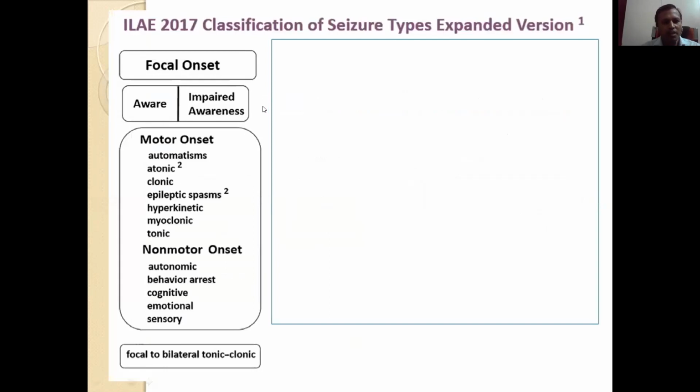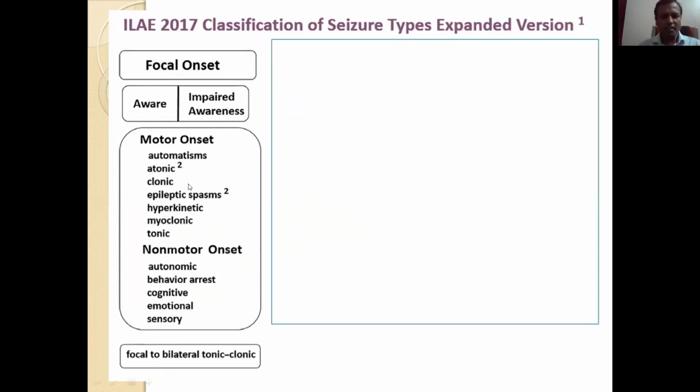After awareness and impaired awareness, these are the important slides, the first few slides, so kindly bear with me. There is motor onset and non-motor onset. In motor onset, there is automatism and atonic seizure. Atonic seizure is sudden loss of muscle tone lasting for 2 to 3 seconds.